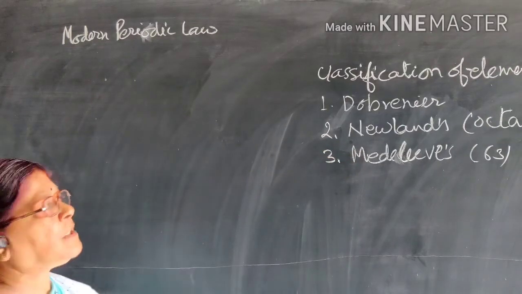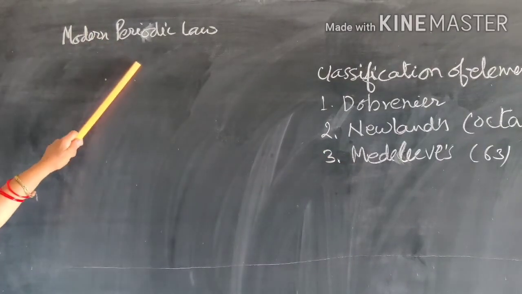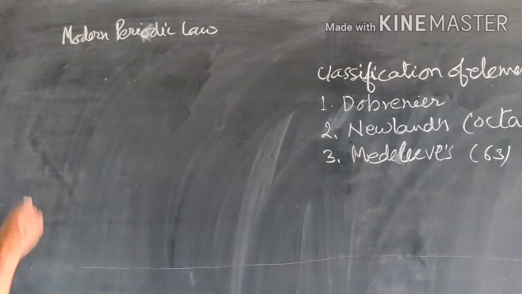So here in 11th class you have to start from the modern periodic law, or we will study the modern periodic table.